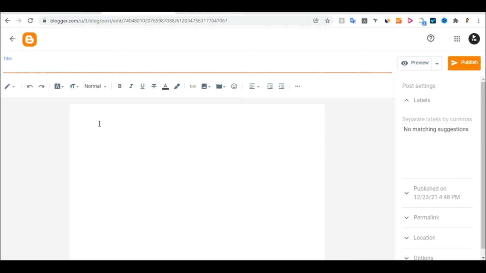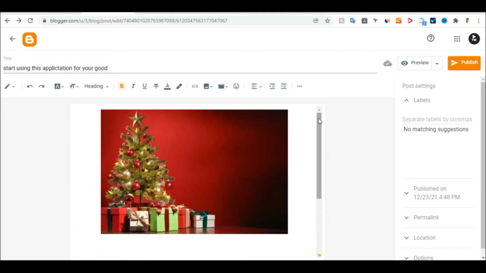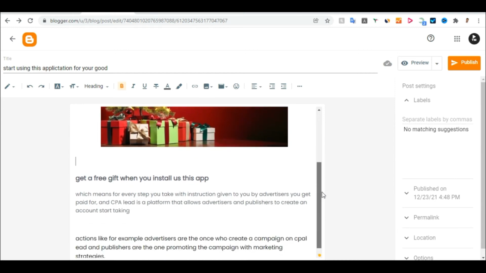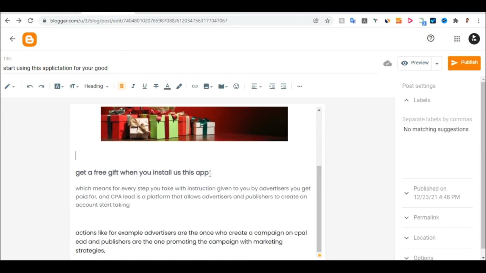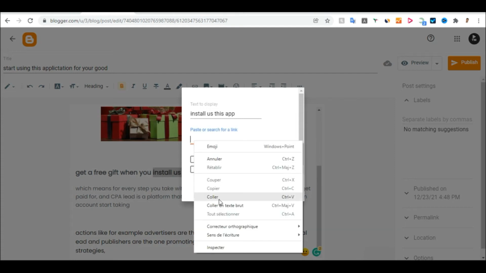Once you write an article about this offer, let me show you the type of articles you can write. As you can see, I have written the article. You can see here the blog. The title says start using this application for your good. It's the title of the blog. And here, to enter the link, you just need to copy it back, and come to this section, come to this link icon, click on this link icon, and you are going to enter the link, paste in the link.